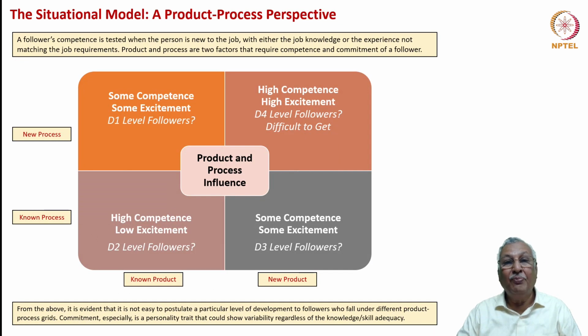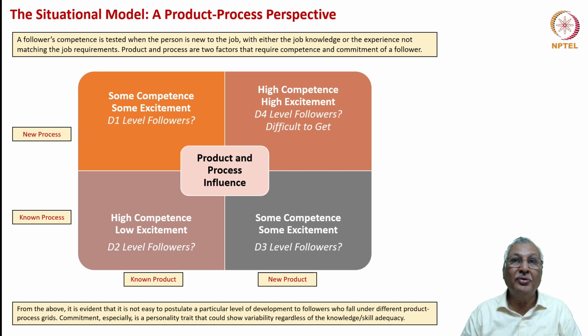You can amplify this for the firm as a whole. We discussed several ways in which a firm can be seen. For the purpose of the situational leadership theory, let's look at two classifications. One is the product process classification, that is, the product is known or new, and the process by which you manufacture the product is known or new. So if the product is known and also the process is known, there is obviously a high competence level in the employees or the individuals.